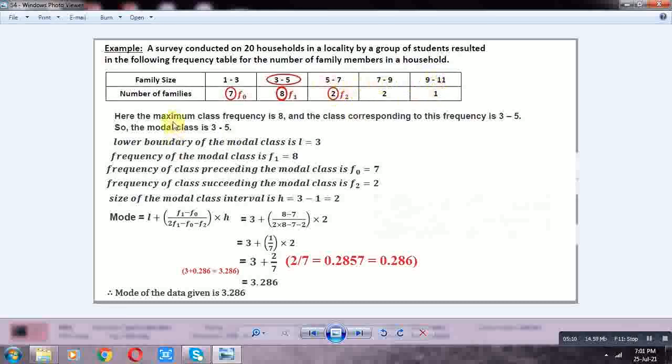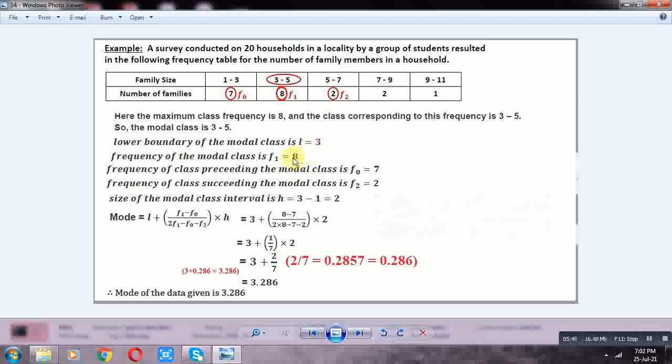In this given data, the maximum class frequency is 8, and the class corresponding to this frequency is 3 to 5. So the modal class is 3 to 5. Lower boundary of the modal class is L = 3.